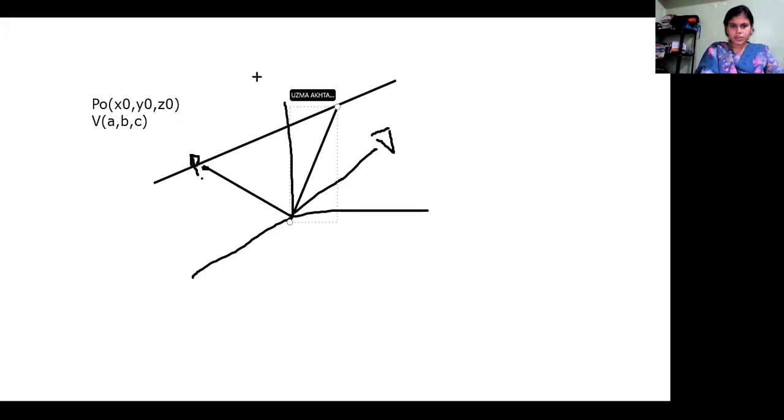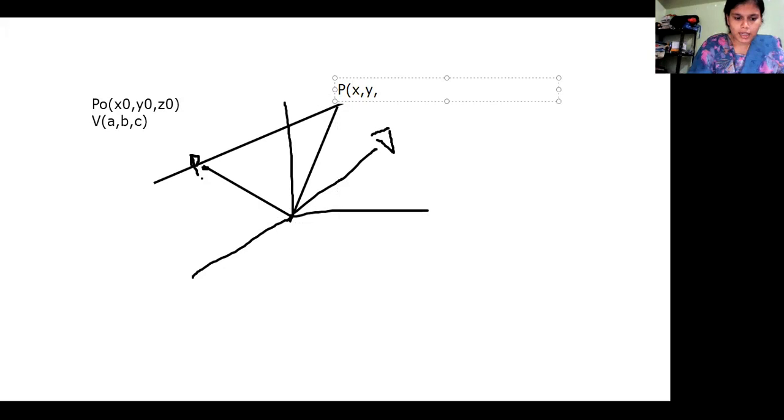Now let us assume that this is some point P with coordinates x, y and z. This is simply any point on the line, and P naught is a given point and P of xyz is some arbitrary point. With the help of these two points and a direction vector, we will find the equation of a line in 3D space.